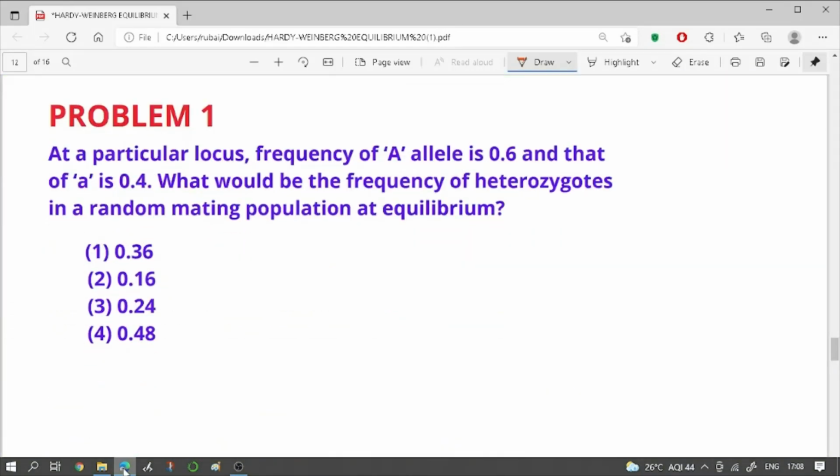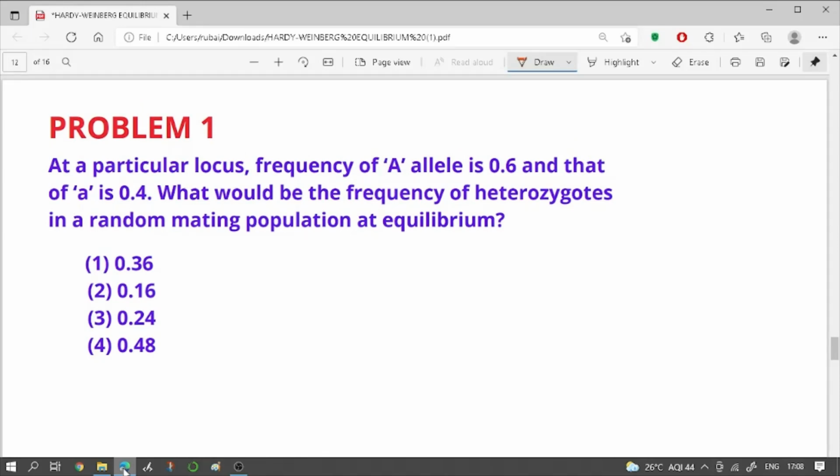Now let's try to solve another problem. At a particular locus, the frequency of capital A allele is 0.6 and that of small a is 0.4. What would be the frequency of heterozygotes in a random mating population at equilibrium? So let's first write down the information which is given in the question. So frequency of capital A is 0.6, which we can also say is equal to p. The frequency of small a is equal to 0.4, which we can also say is q.